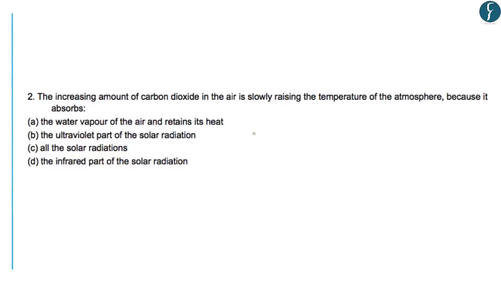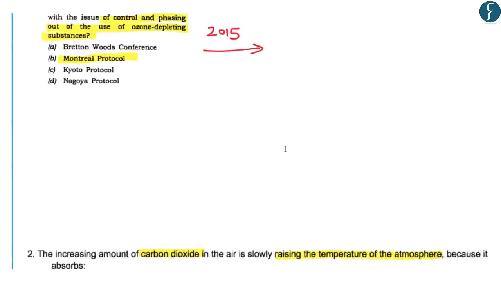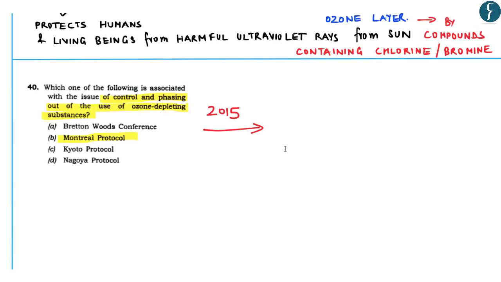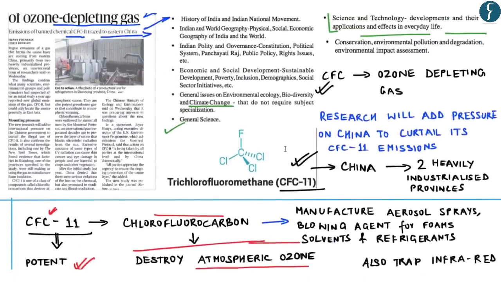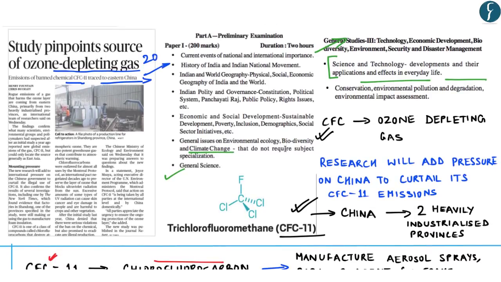Now, another question was asked on infrared rays. The question was, the increasing amount of carbon dioxide in the air is slowly raising the temperature of the atmosphere because it absorbs. In this, the correct answer was the infrared part of the solar radiation. So we understand that questions on greenhouse gases as well as on the Montreal Protocol have been asked by UPSC. So in this context, this particular news becomes extremely important to understand the chlorofluorocarbons as well as the Montreal Protocol. With this, let's move on to our next news discussion.